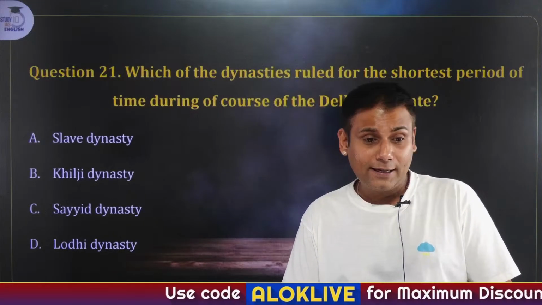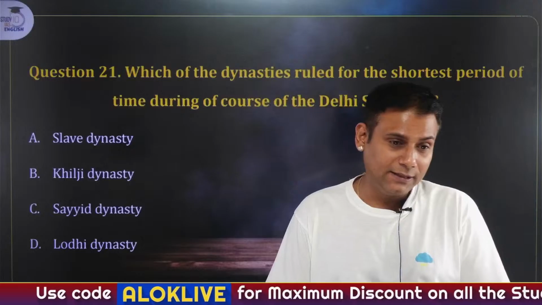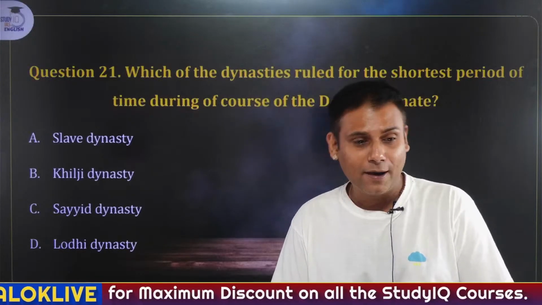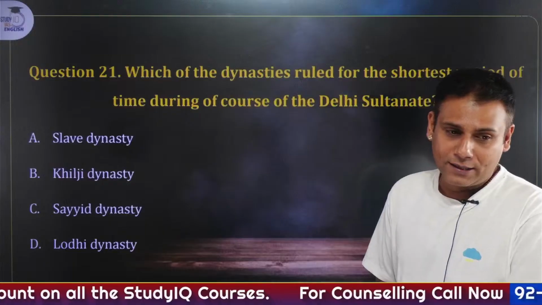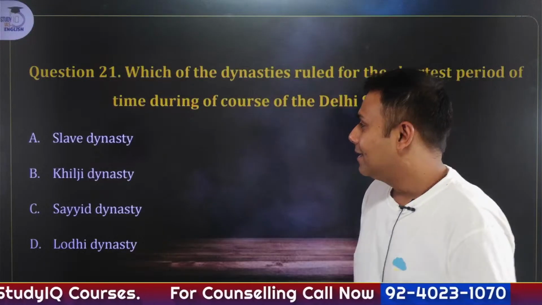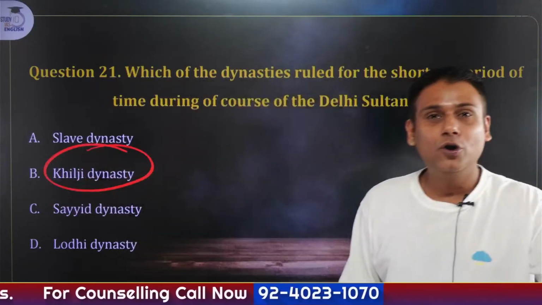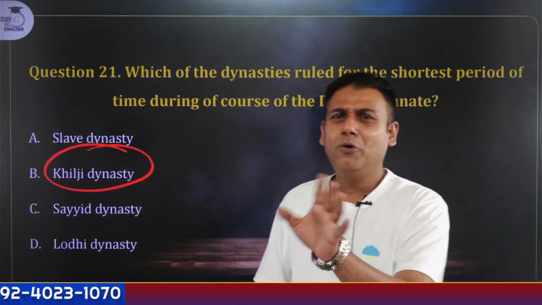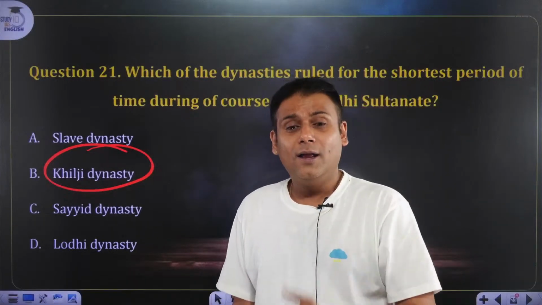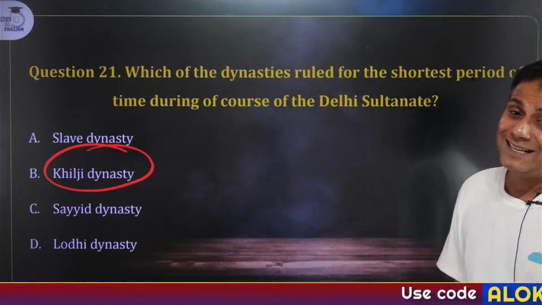Nikita, correct. Rishi, correct. Nivedita, correct. Rehana, correct. Nyam, correct. Nirmala, correct. Very good, everyone. Sai, correct. Tripti, correct. The answer is Khilji dynasty. As I have told you, the longest ruling dynasty of the Delhi Sultanate, which ruled approximately 94 to 95 years, was Tughlaq. And just 30 years was the rule of the Khilji dynasty.